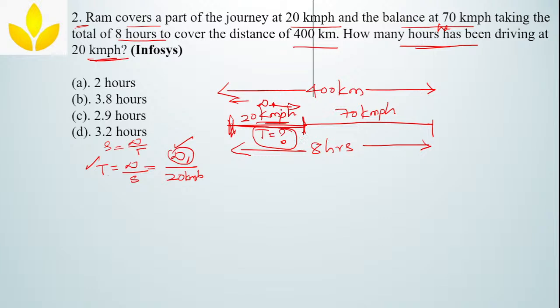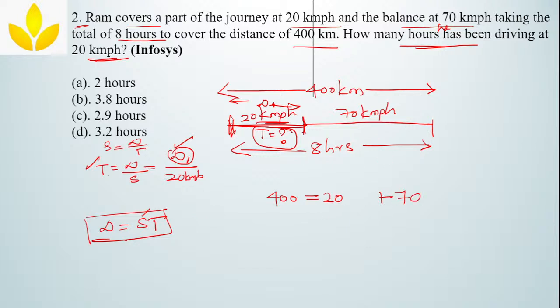Okay. Now, what we will do is, we know the total distance, right? What if I know the total distance, distance is equal to speed into time. We know this formula. So, what I will take, total distance is 400, which is equal to speed. I know the speed of the first half, which is 20, plus the speed of the second half, which is 70.